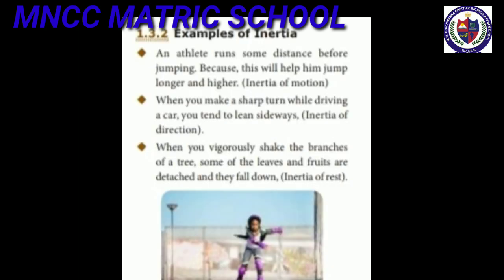Next, we move to examples of inertia. First, an athlete runs some distance before jumping because this will help him jump longer and higher. That is called inertia of motion. Next one, when you make a sharp turn while driving a car, you tend to lean sideways. That is called inertia of direction. And last one, when you vigorously shake the branches of a tree, some of the leaves and fruits are detached and they fall down. That is called inertia of rest.